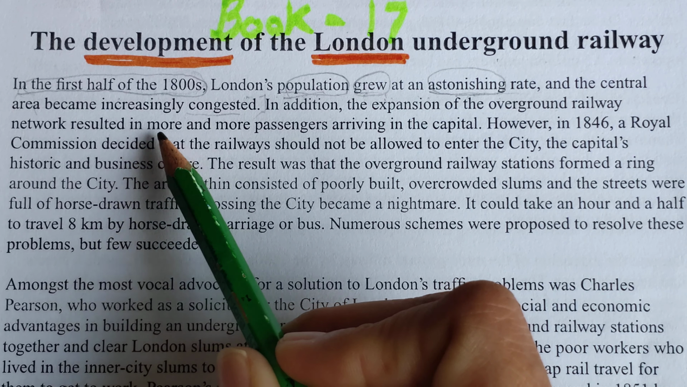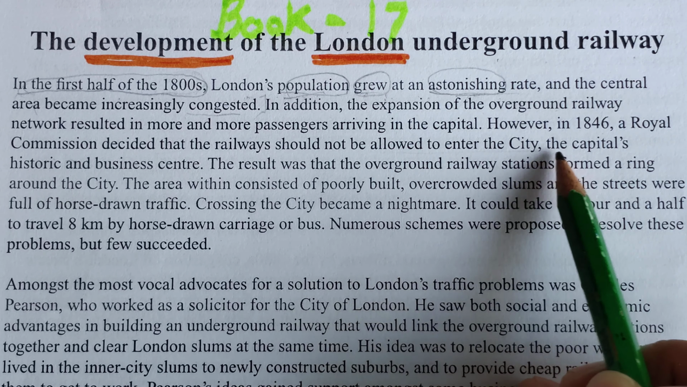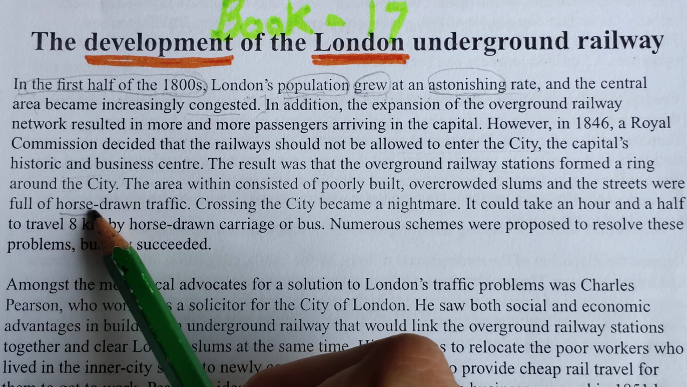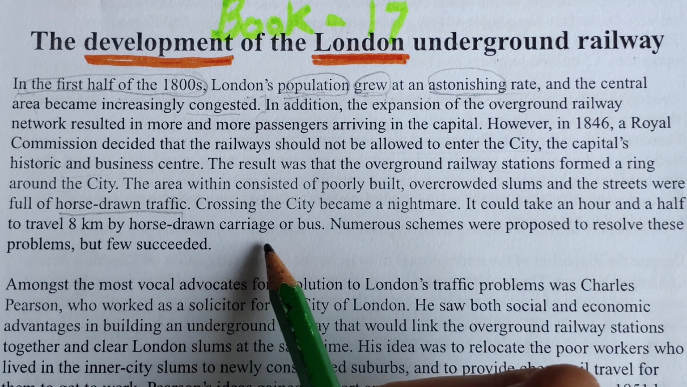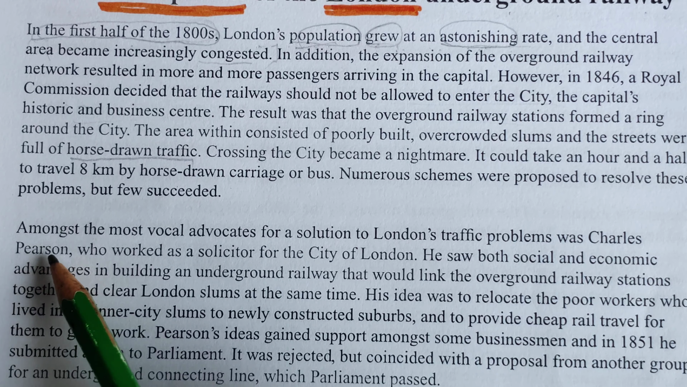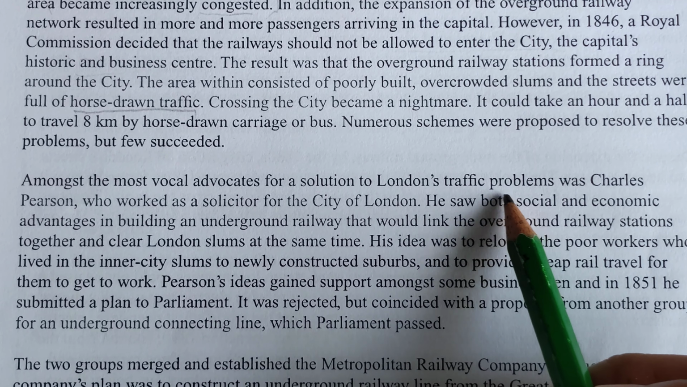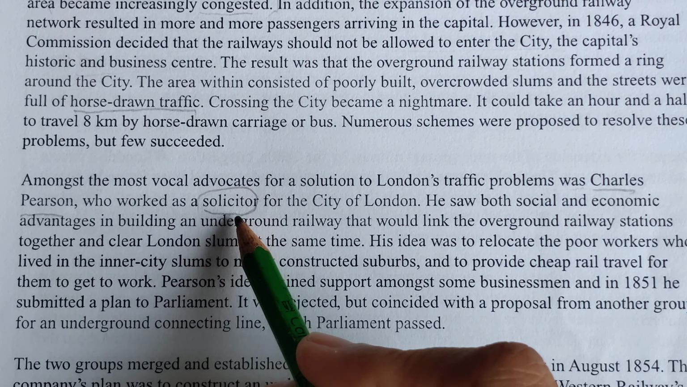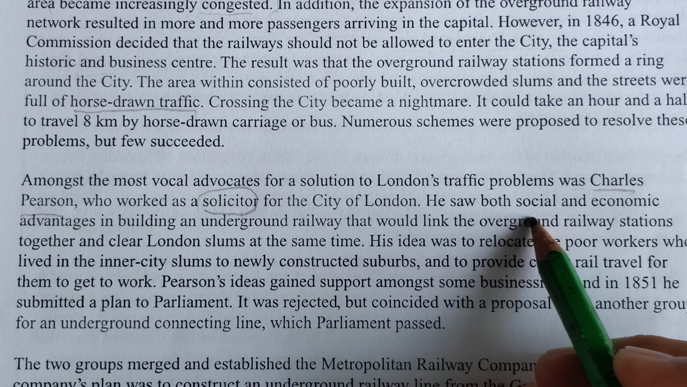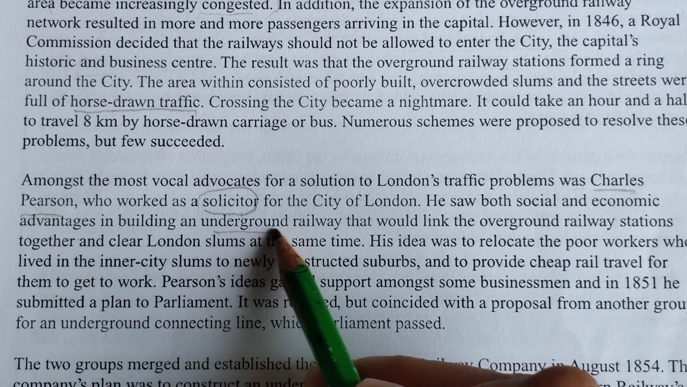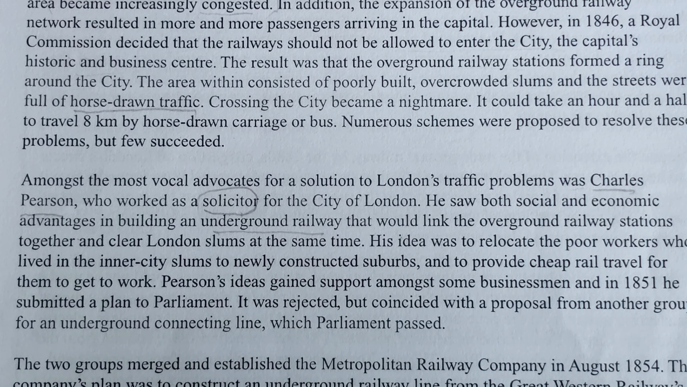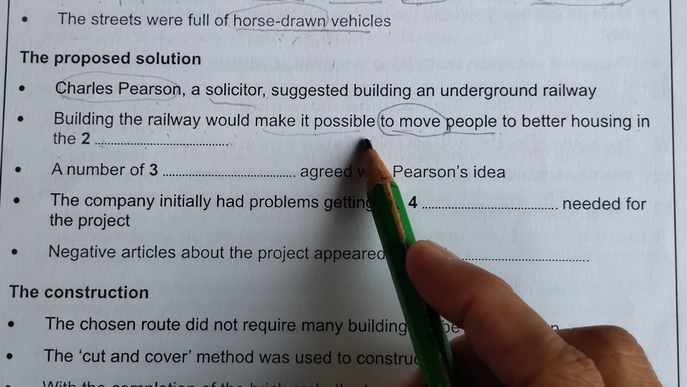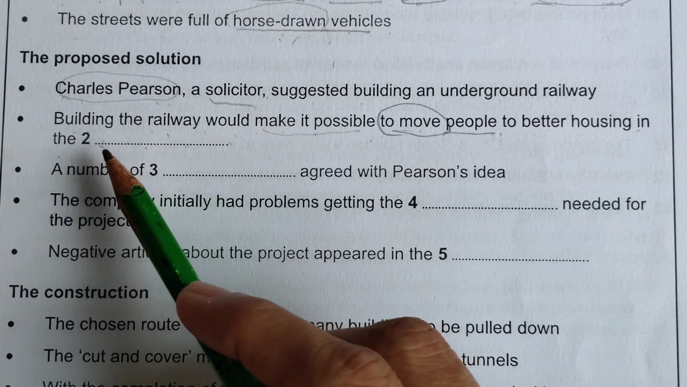Horse-drawn we were looking for. I'm not going to read each and every word actually. Yes, horse-drawn traffic, and another word was Pearson. Charles, yes, this person's name was there, who worked as a solicitor. This word was also given. He saw both social and economic benefits, and building an underground railway was also there. Now I have forgotten that statement. Let's read it: building the railway would make it possible to move people to better housing in dash.